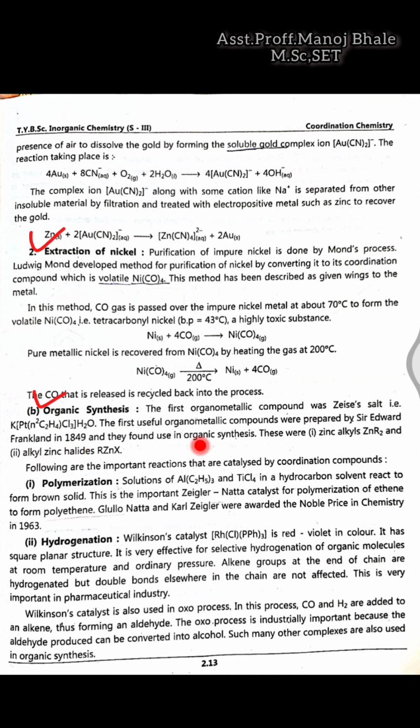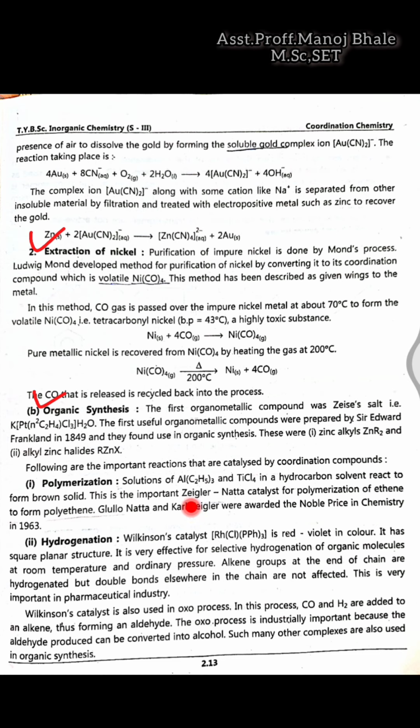which is used for the synthesis of organic compounds, zinc alkyls or zinc alkyl halides, which are prepared here, and these are some important reactions which are possible with this synthesis. First one, use of this Zeise's salt, that is for the polymerization. I think all of you know the meaning of polymerization. In polymerization, there is one hydrocarbon we are polymerizing here. That means a number of hydrocarbons are attached to each other, and there is a formation of a chain, and this chain formation happens here because of the use of this catalyst.